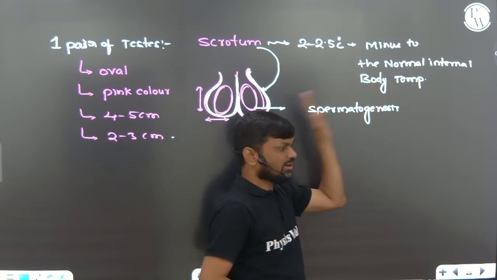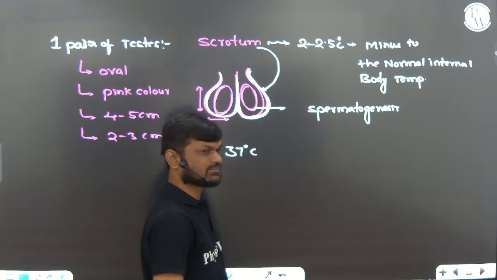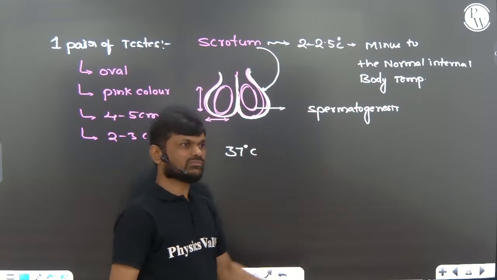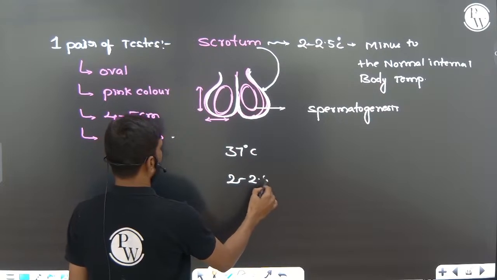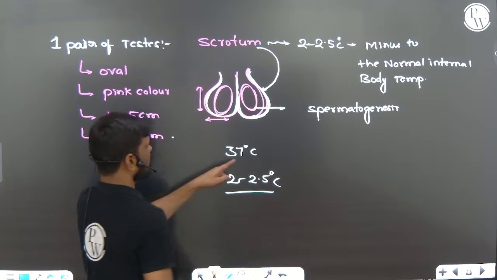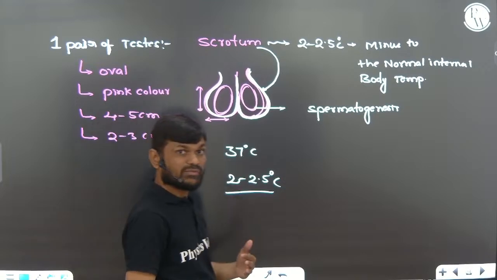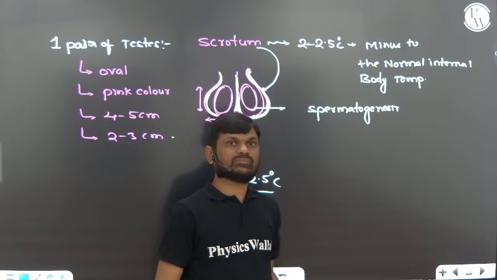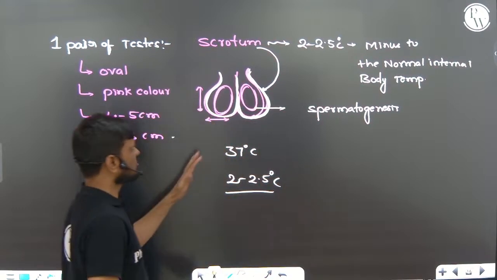For example, our normal internal body temperature is 37 degrees centigrade. What is the temperature of the scrotum? Subtract 2 to 2.5 degrees, so it is approximately 34 to 34.5. They may ask some questions based on this.